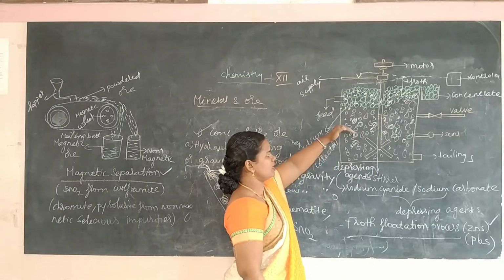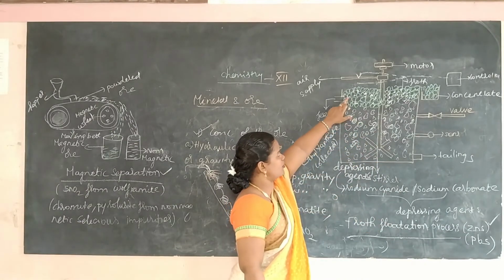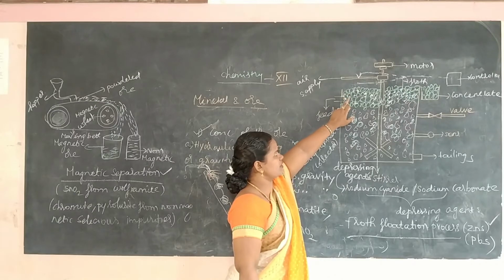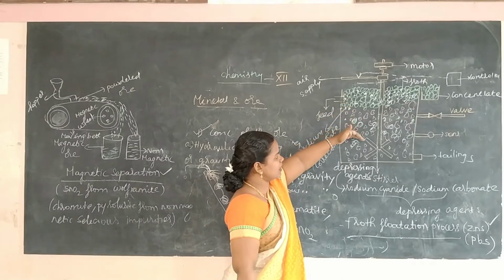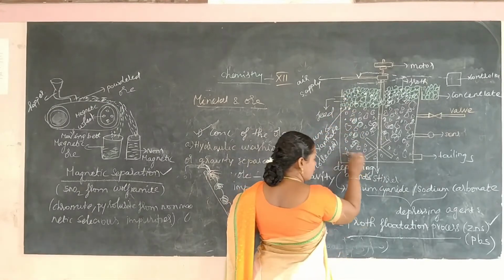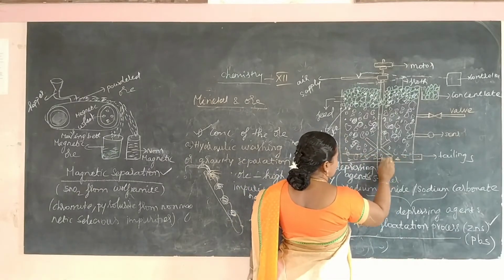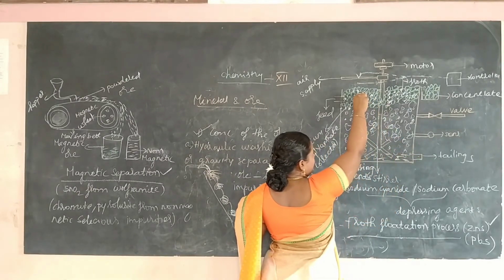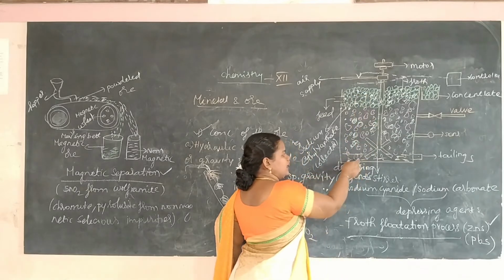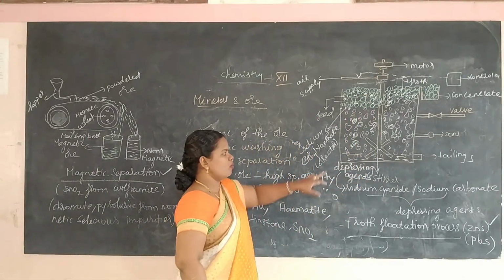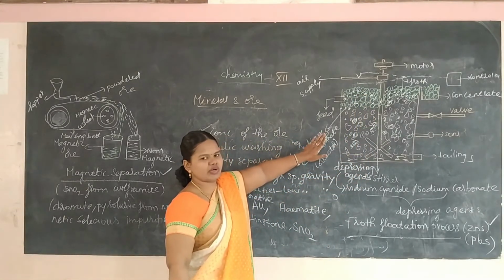This will be settled down. Only the lead sulfide ore particle will come to the surface of the container, and the lighter impurities will remain at the bottom of the container. So the heavier ore particle will stick onto the surface of the froth, and the lighter impurity will be present at the bottom. So this is the flotation process.